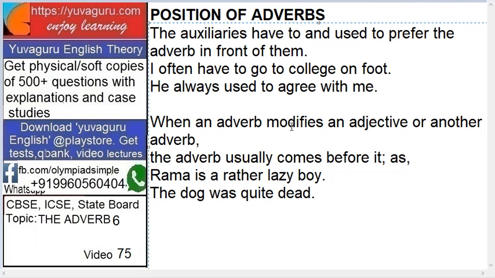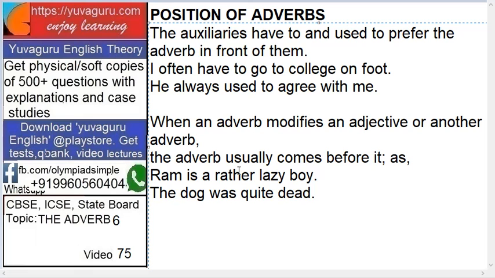When an adverb modifies an adjective or another adverb, then the adverb usually comes before it. Means modifying an adjective or another adverb. Let's see. Ram is rather lazy boy. Ram is a correct word. So which is an adverb, which is a verb, which is an adjective over here? See here, boy is a noun, lazy is an adjective, and rather modifies this adjective.